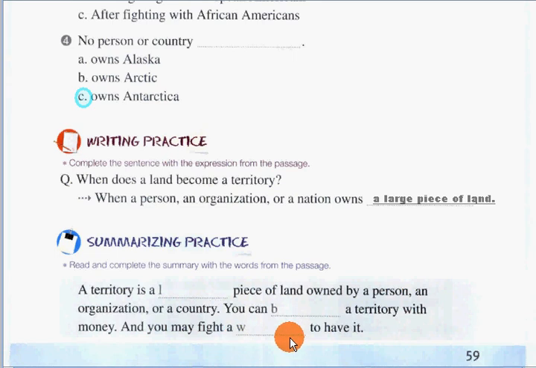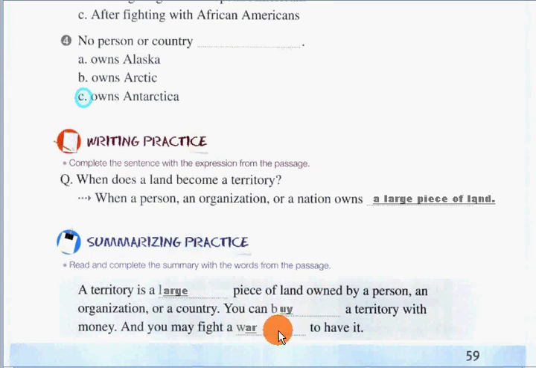Let's start on the first sentence. The missing word is large. How about on the second sentence? The missing word is buy. And on the third sentence, the missing word is war.